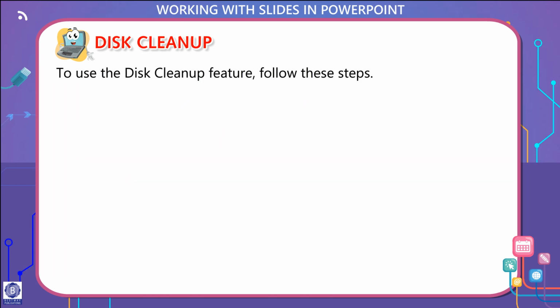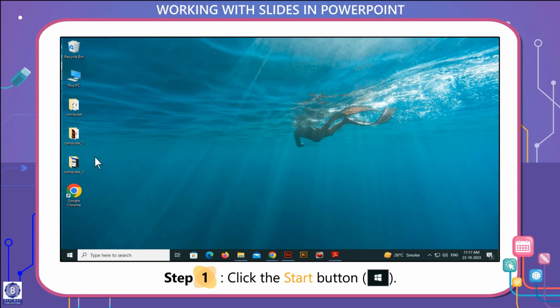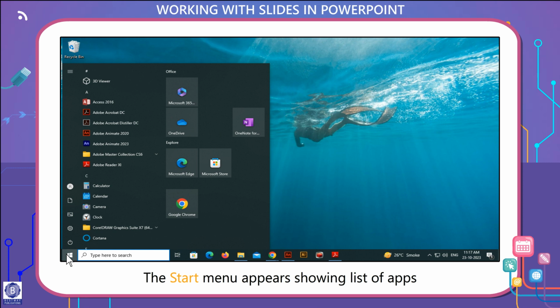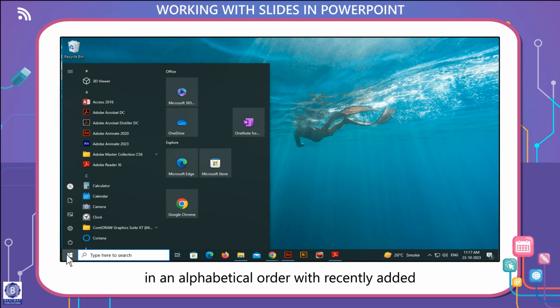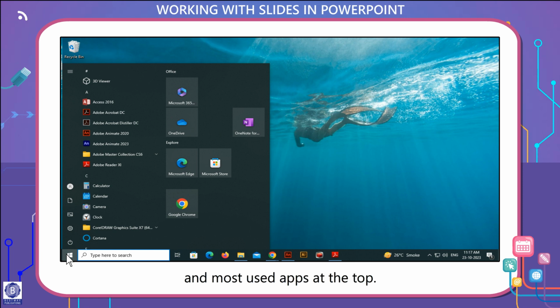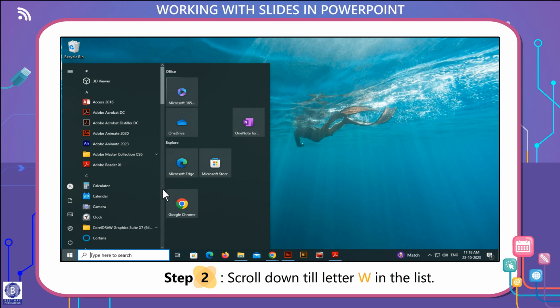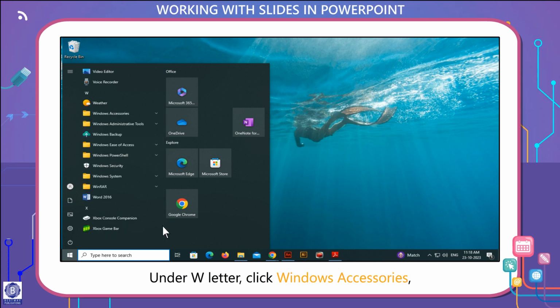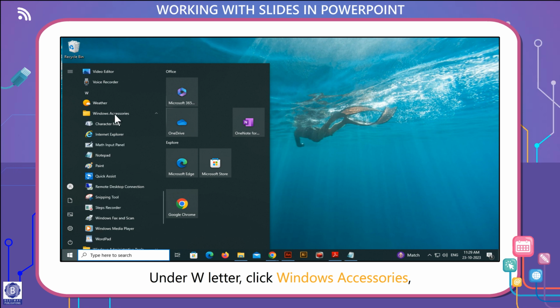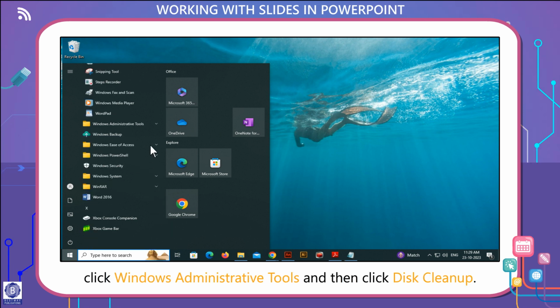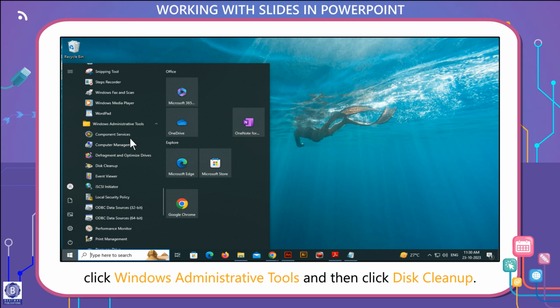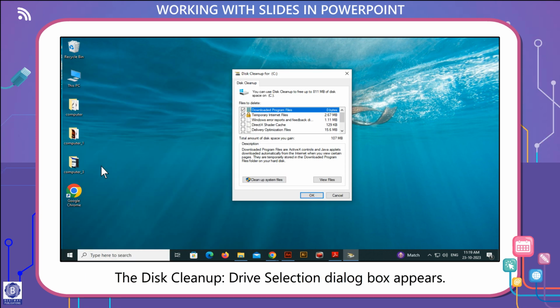To use the Disk Cleanup feature, follow these steps. Step 1. Click the Start button. The Start menu appears showing a list of apps in alphabetical order with recently added and most used apps at the top. Step 2. Scroll down till letter W in the list. Under W letter, click Windows Accessories. Click Windows Administrative Tools and then click Disk Cleanup. The Disk Cleanup Drive Selection dialog box appears.